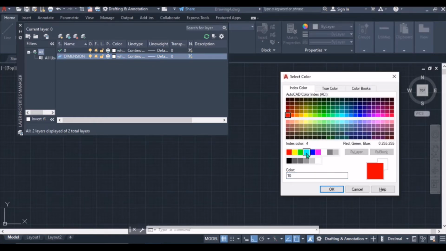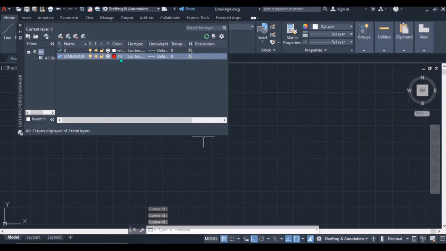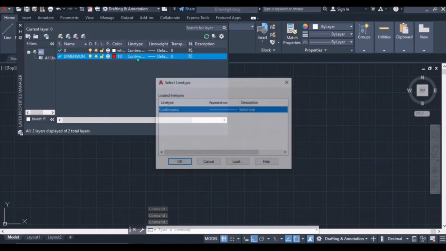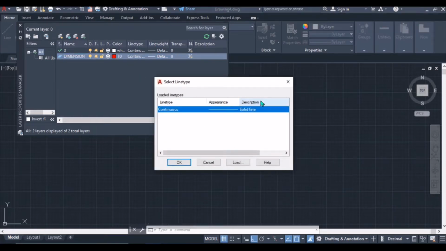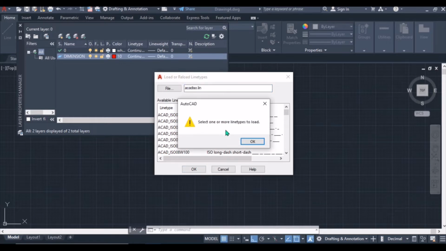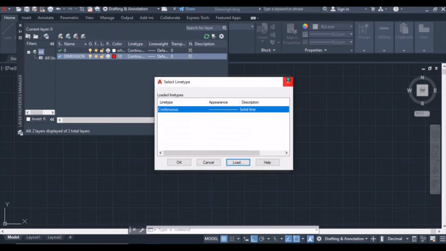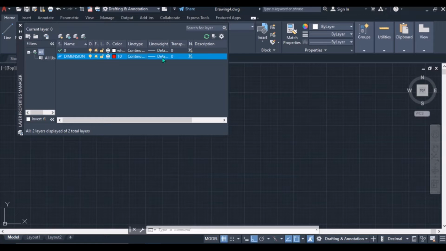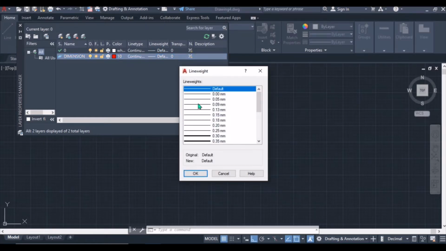Okay, and just press it. You see it has changed the color. And the line type can be a continuous line or any other type. If you want to use a different kind of line, you just load. There are a lot of lines here you can use. So then you click OK. Then you can change the line weight. The line weight is the thickness of the line. There are a lot of options here you can use.